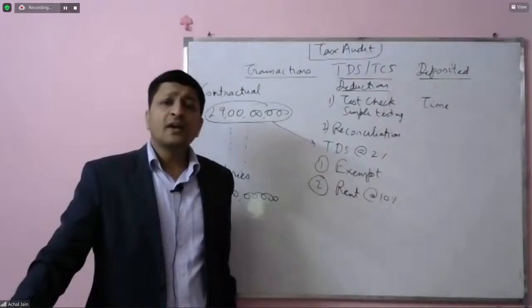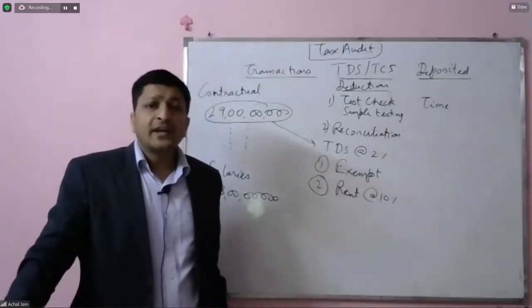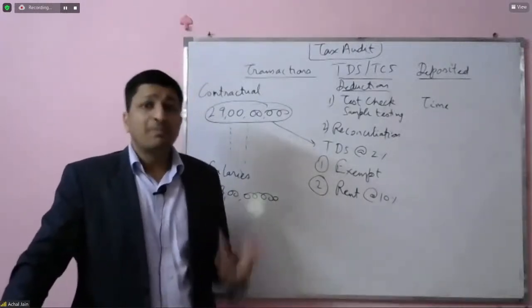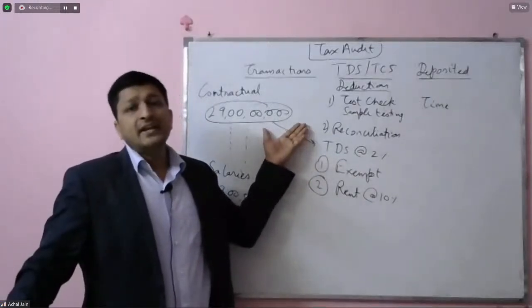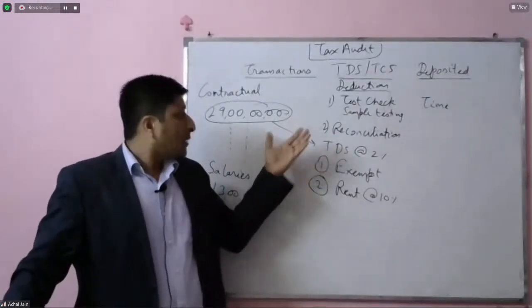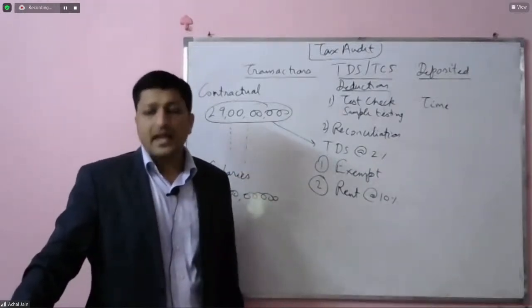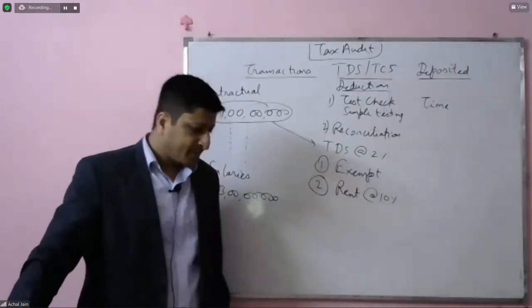When you look at all of these reconciliations, in all of these cases, the auditor is not really looking at each and every transaction. The auditor is just looking at the basis to ensure the completeness of deduction of TDS on this entire amount. Correct? Clear on this?